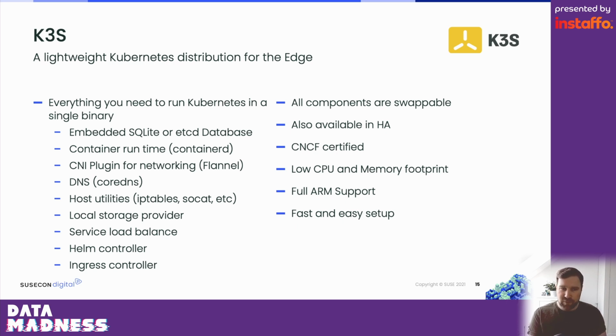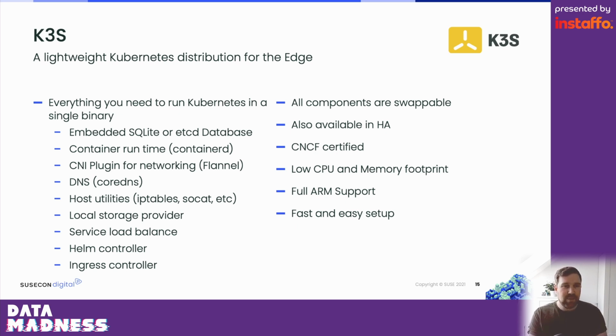That means it first of all works very well also on a single machine in a single device cluster. If you have one 5G cell tower, you usually have one small device in there, and if that one is down, also the cell tower is down, so you don't have high availability there. But it also works in a highly available fashion. K3s is very opinionated, but still all components are swappable if you need to make different decisions.